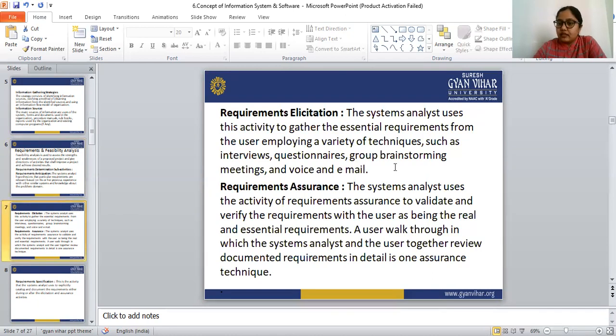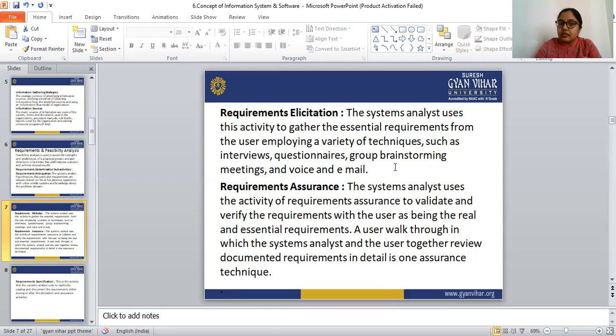By using these techniques, the analyst can gather the essential requirements or information.